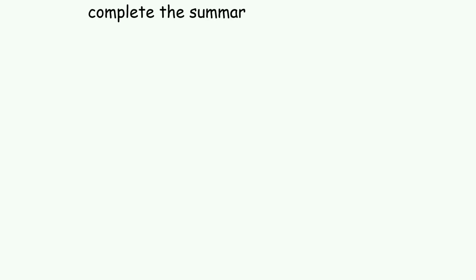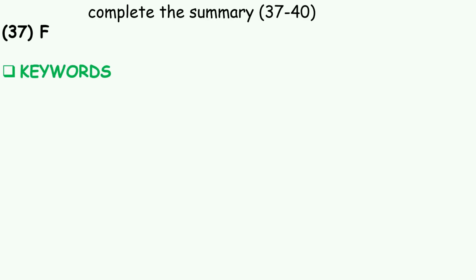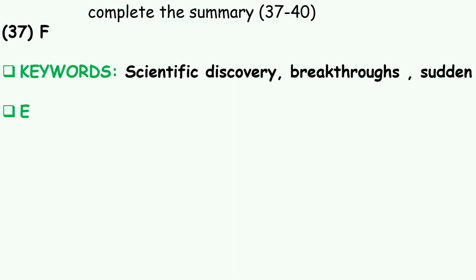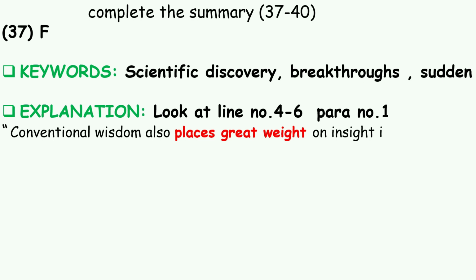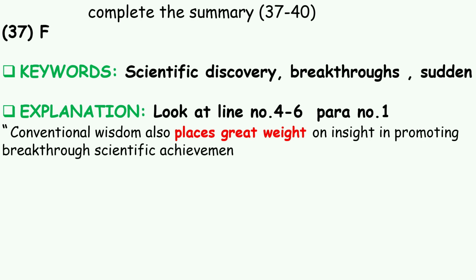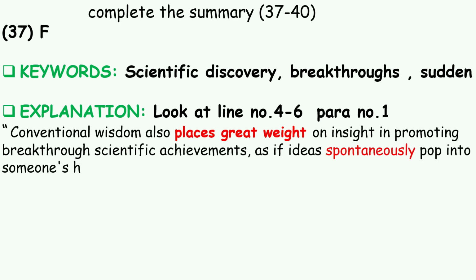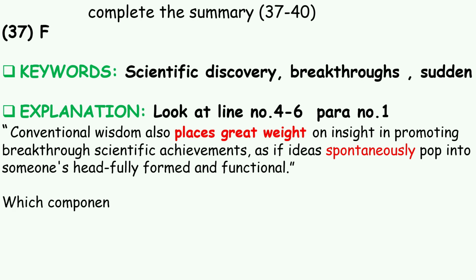Now here is another type of question. Complete the summary below with the given words. 37. Answer is F. Keywords are scientific discovery, breakthroughs, and sudden. Explanation. Look at line number 4 to 6, paragraph number 1. Conventional wisdom also places great weight on insight in promoting breakthroughs, scientific achievements, as if ideas spontaneously pop into someone's head fully formed and functional.